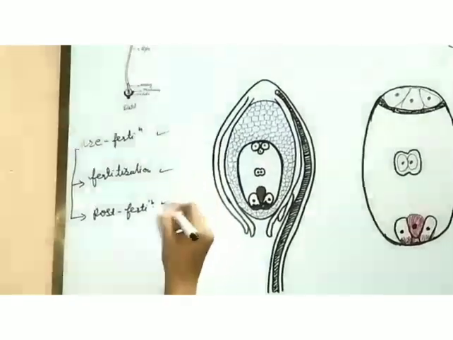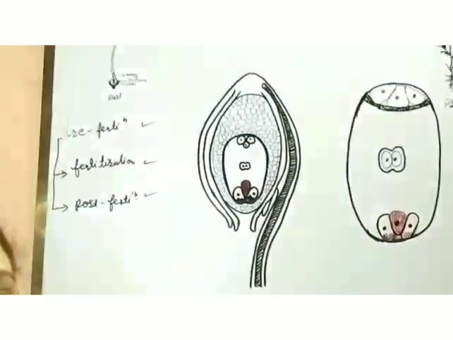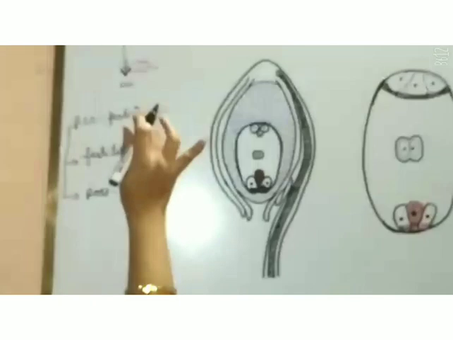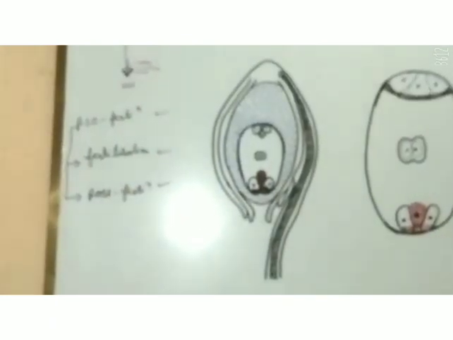These are the three main phases which a plant attains in its lifespan, and during that it attains maturity and becomes capable of reproduction.